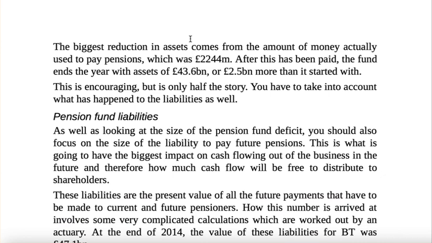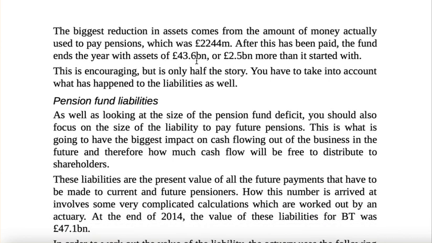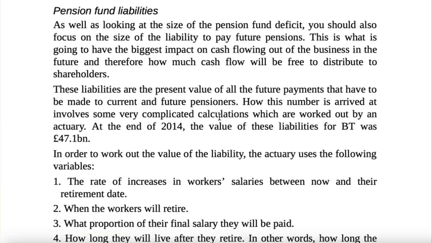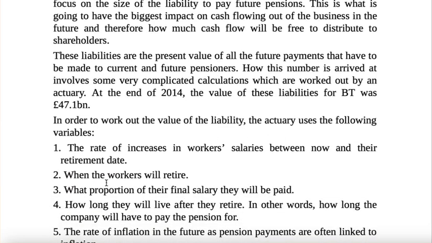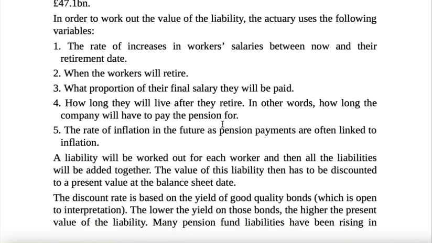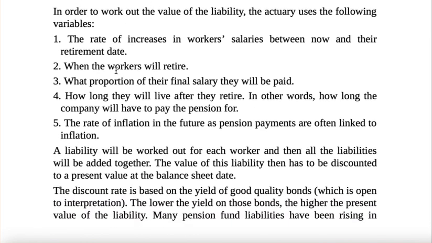So when the liabilities are paid, we'll be able to pay from this. But markets are going up and down every day. This can change anytime. So pension fund liabilities are the liabilities which they put on their balance sheet. The rate of increase in workers' salaries, when the workers will retire, what proportion of their final salary will be paid, how long they will live after they retire. These are all assumptions. The rate of inflation in the future. These are assumptions which the company has to work in.